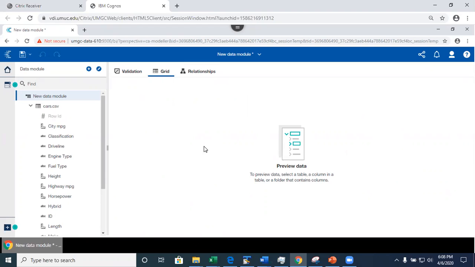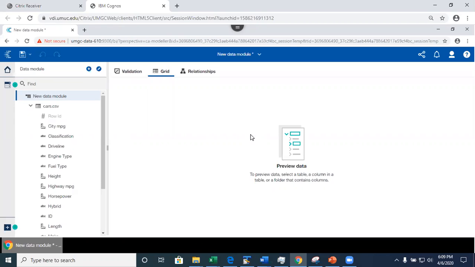This is very important. You want to use the same data module as a data source when you work on your assignment. If you use the copy of the data that is in your content, and then you move the data module and the visualization to the team folder, your team members will not be able to view the visualizations.